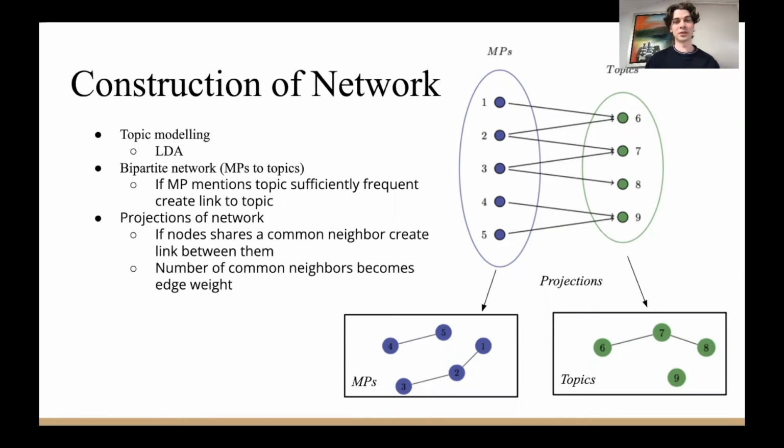Then when we have created the bipartite graph, we project it into 2 separate networks, one of which only consists of members of the parliament and the other one only topics. In the projected network, 2 nodes will have a link if they share a common neighbor in the original graph, and the edge weight will then correspond to how many common neighbors they had in the original graph.